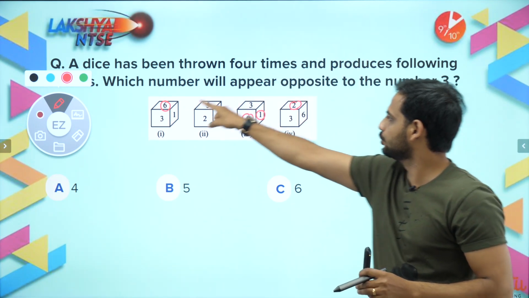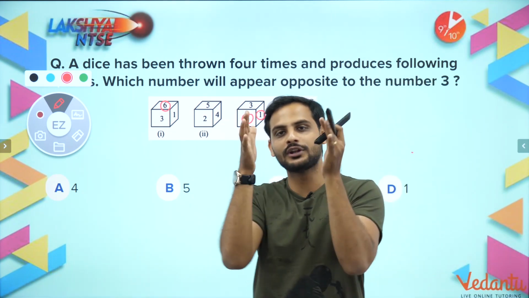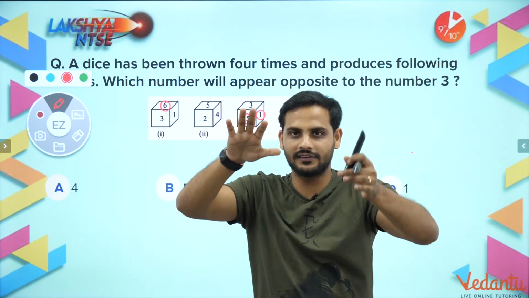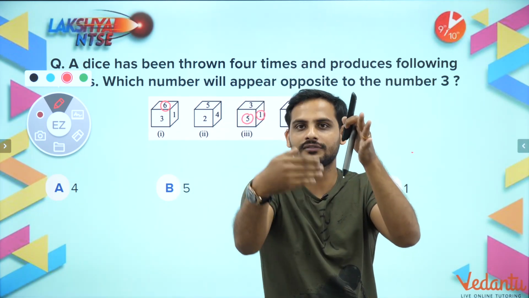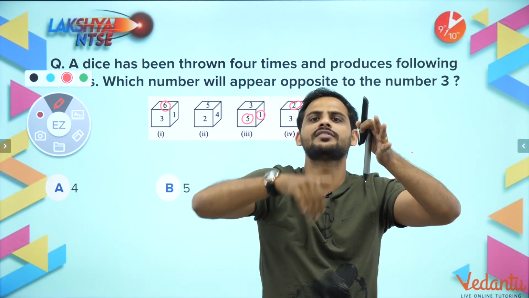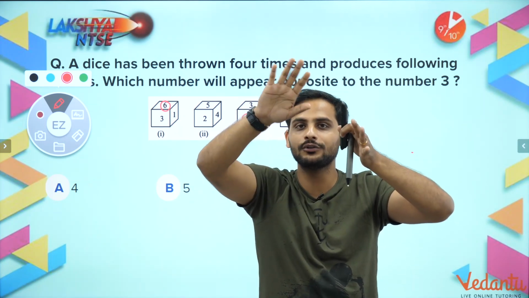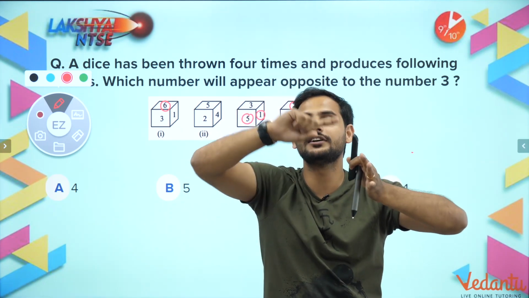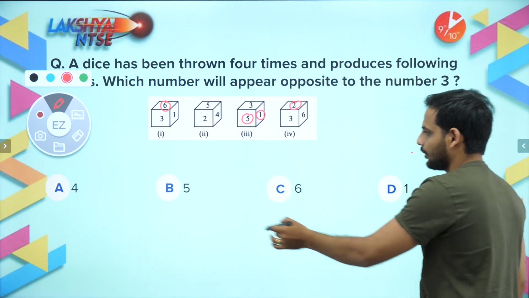So 1, 2, 3, 6 and 5. Which number is left? The number left will be the one opposite to 3. See, there are 6 faces, right? So if I choose this one, 1, 2, 3, 4 are the adjacent ones and the opposite one will be the one which is not there. So 3 is here, and 2, 1, 5, 6 in any order. But I know 4 is nowhere adjacent to 3. So the face opposite to 3 will be 4. So the option will be 4.